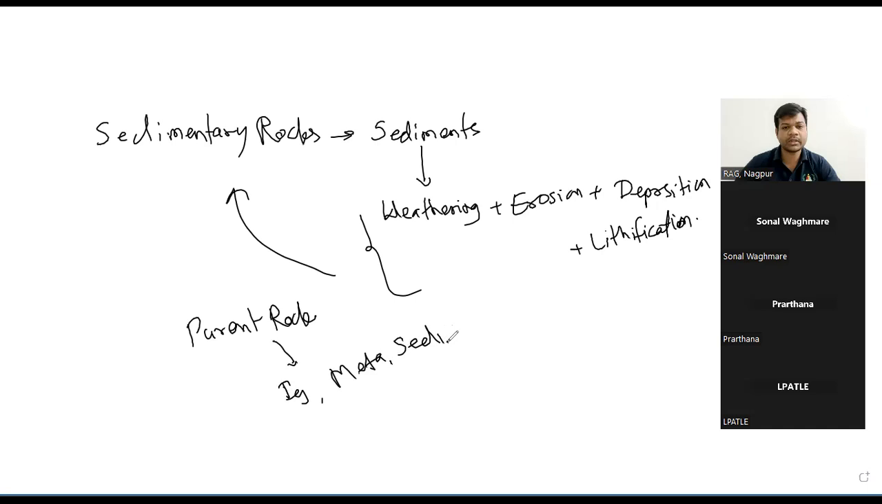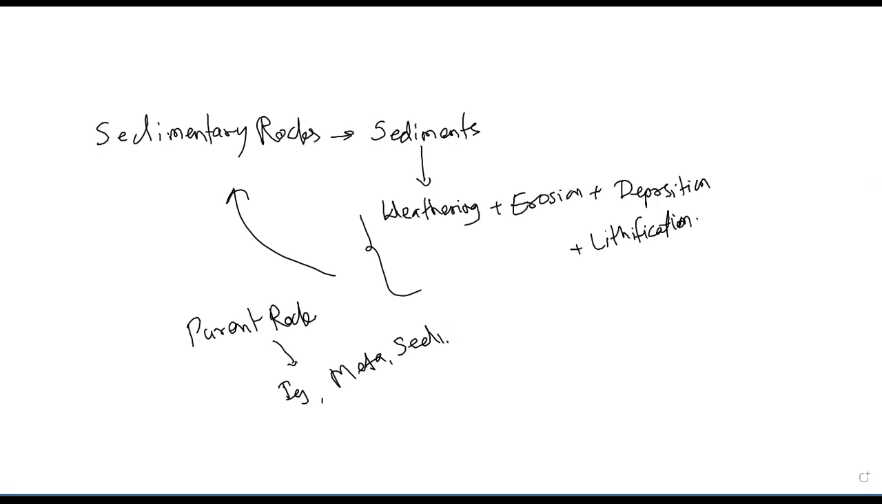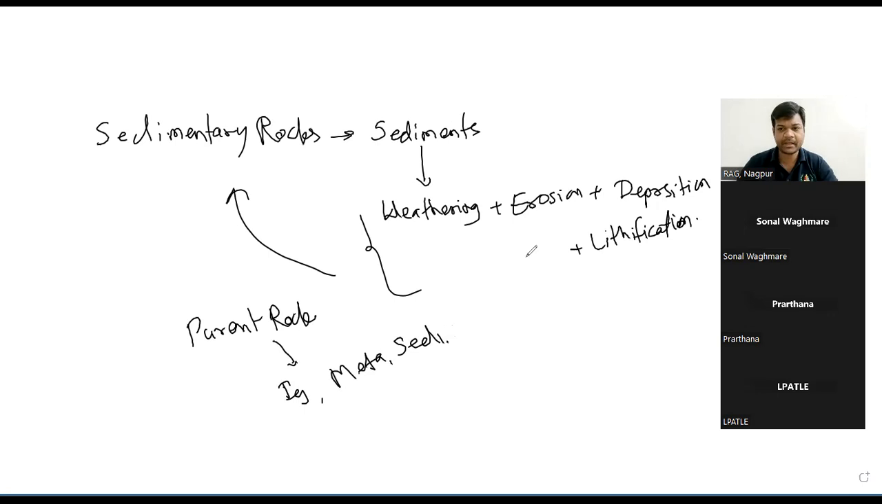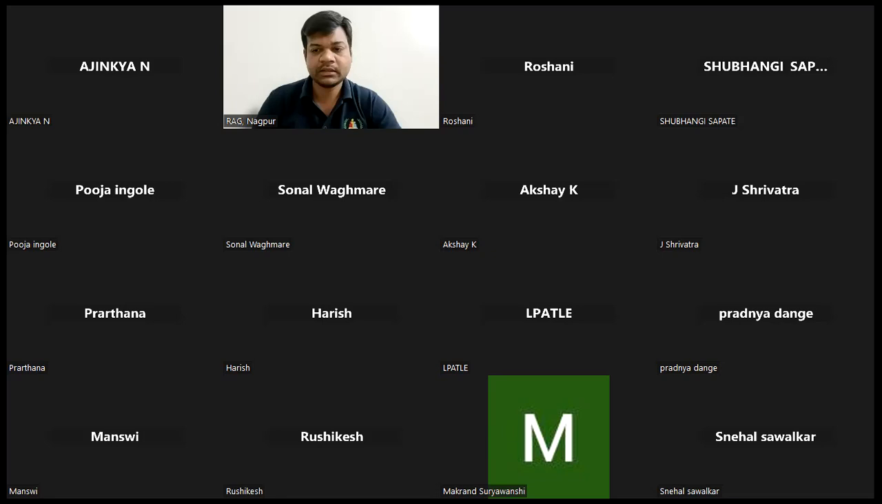The sediments might be derived from igneous rocks, from metamorphic rocks, or from sedimentary rocks themselves, the pre-existing sedimentary rocks. So they are just the sources of sediments for the sedimentary rocks. Got this?